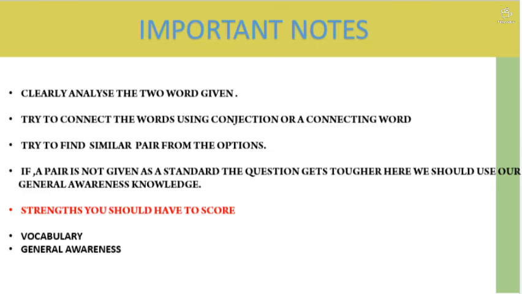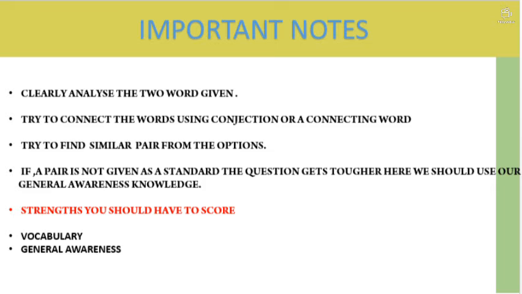But if the pair is not given in the question and we are asked to find a pair which is true, this is a more complicated task, because here we should have a general awareness to connect these words, or to find whether the two words are truly related to each other.